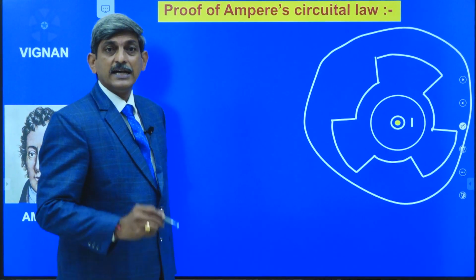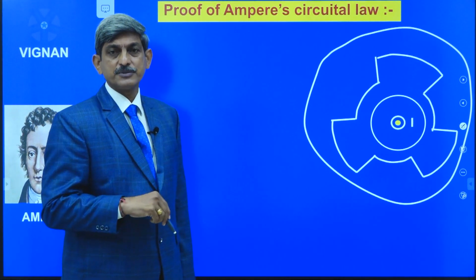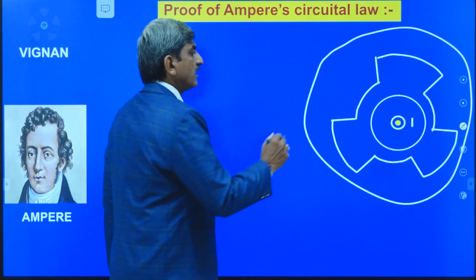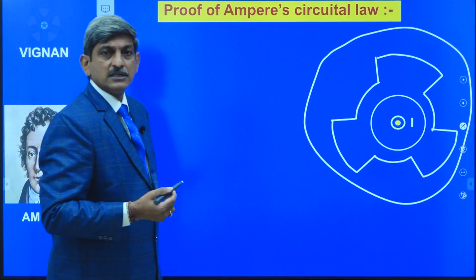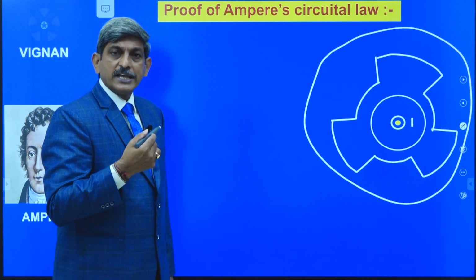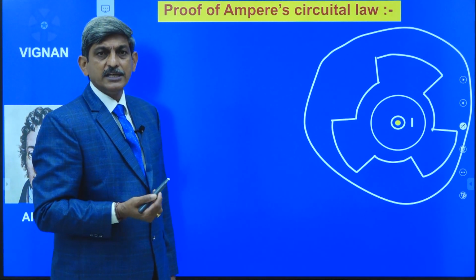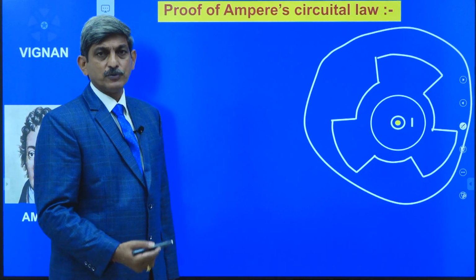Here I assume 3 loops in 3 different shapes. If we prove that the line integral of the magnetic induction over a closed path is equal to mu naught times I, then we can say that the Ampere's circuital law is proved.